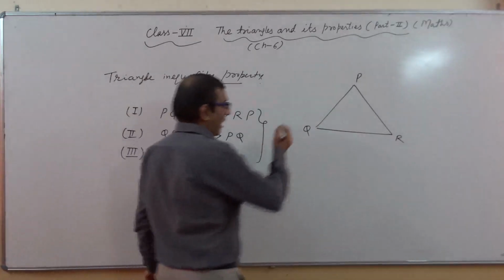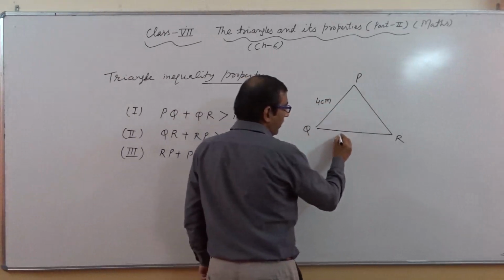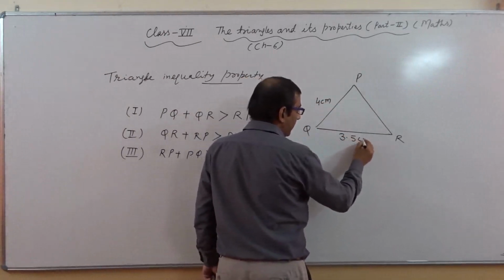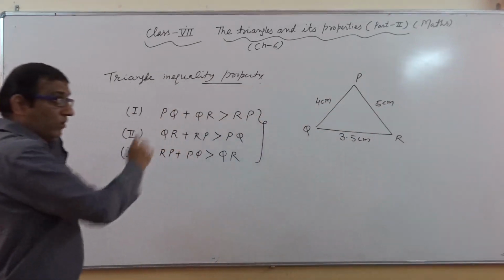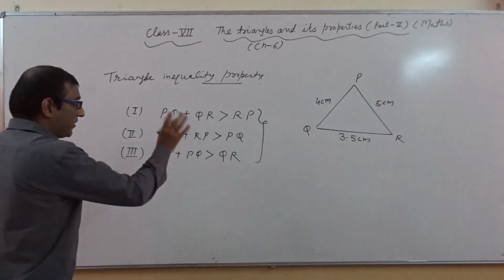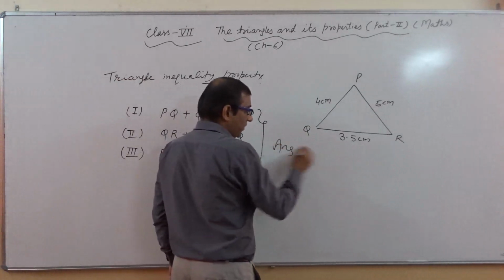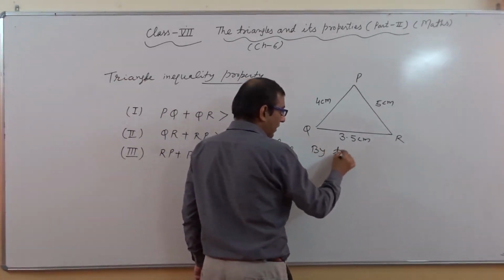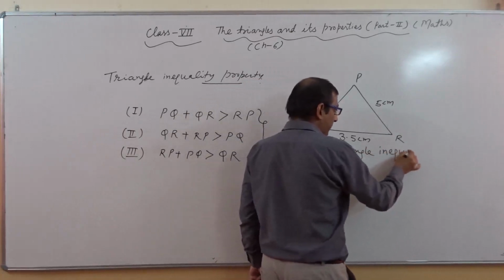So for example, I am taking some measurements here. This is 4 centimeter, this is 3.5 centimeter, and this is 5 centimeter. So is triangle PQR possible here or not? We will check with the help of this property. So how can we represent the answer? By the triangle inequality property.